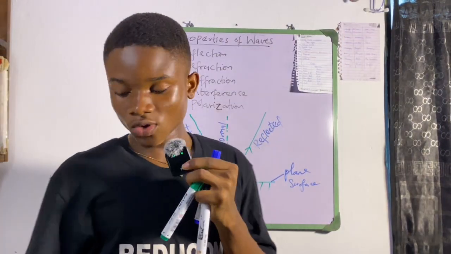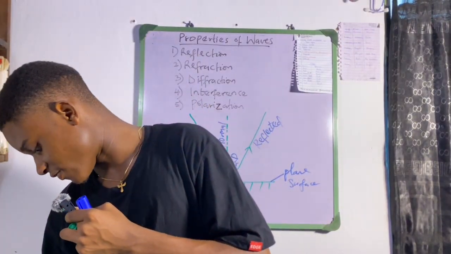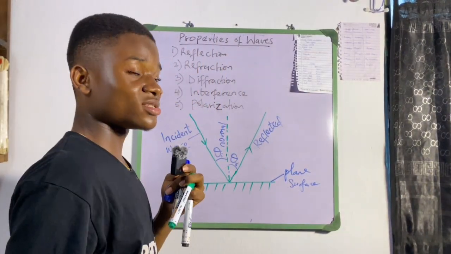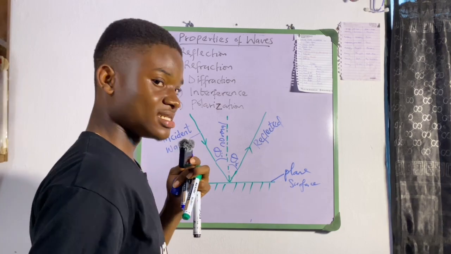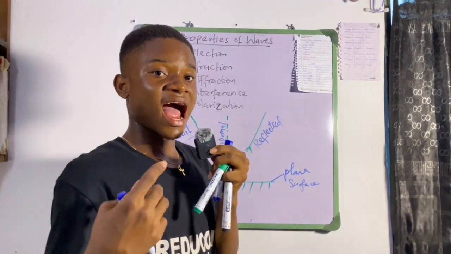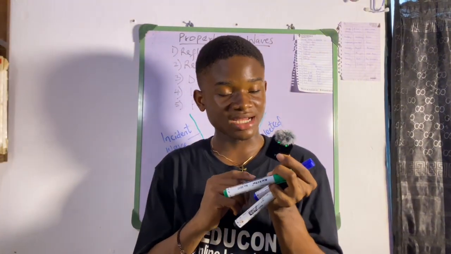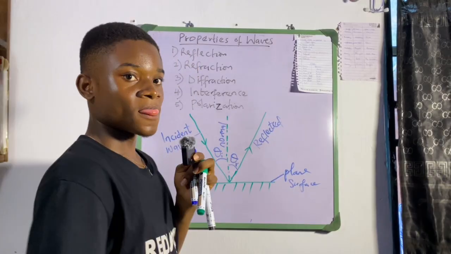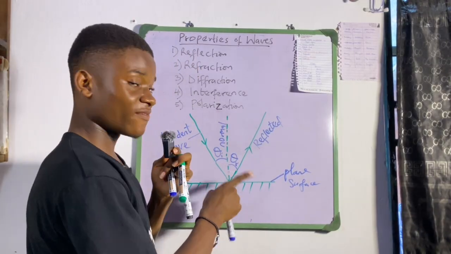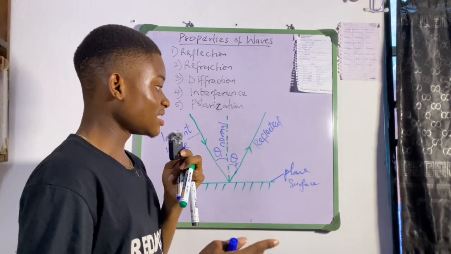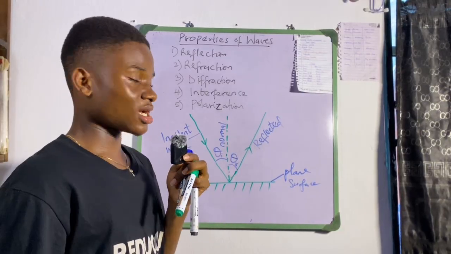All right, so we have the laws of reflection. The first is that the angle of incidence is equal to the angle of reflection. You can put that down. The incident angle is equal to the reflected angle, or reflection angle.